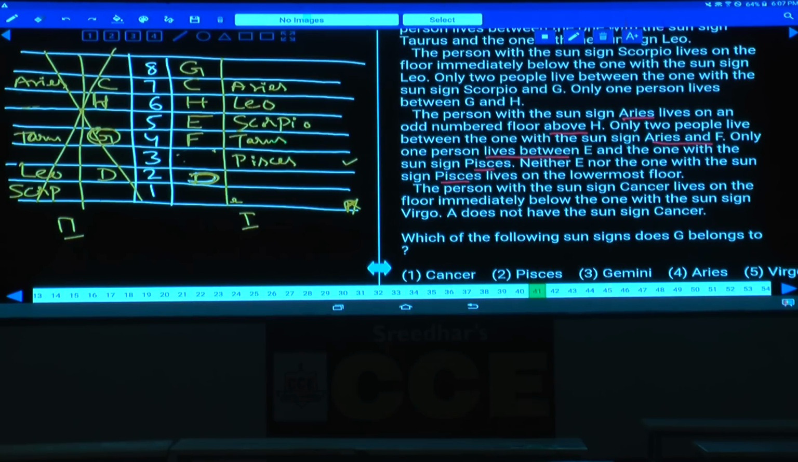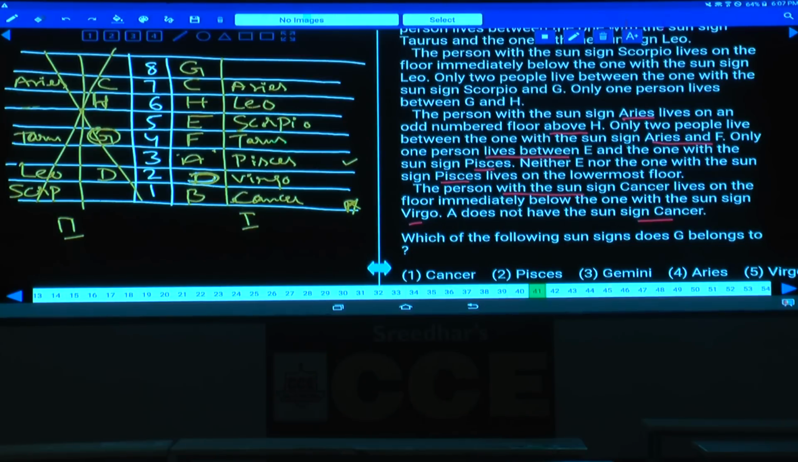Next one. The person with the sun sign Cancer lives on the floor immediately below Virgo. Cancer is immediately below Virgo, hence this is Cancer. Virgo is here. A does not belong to Cancer, hence A is here. If A is here, then who is the person left over here? B is the person left over, isn't it?